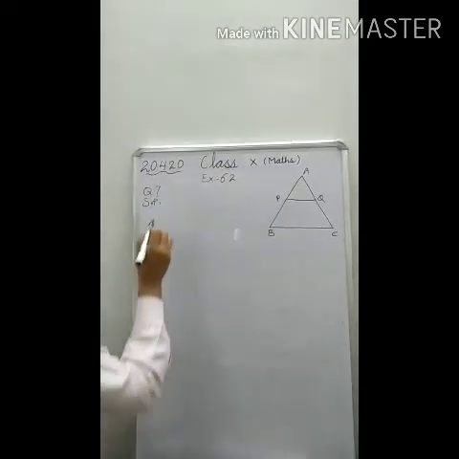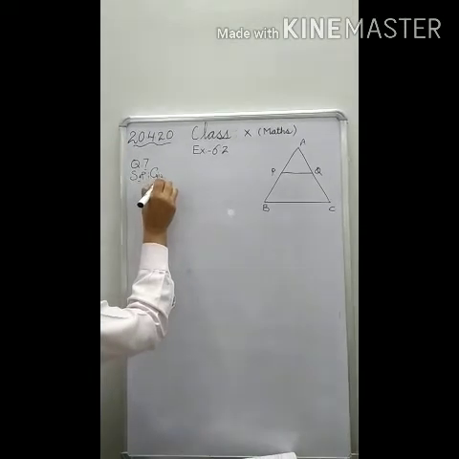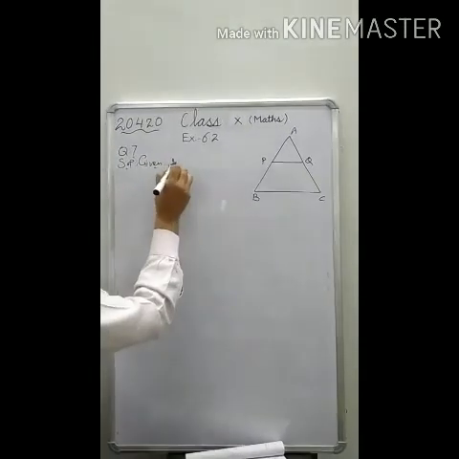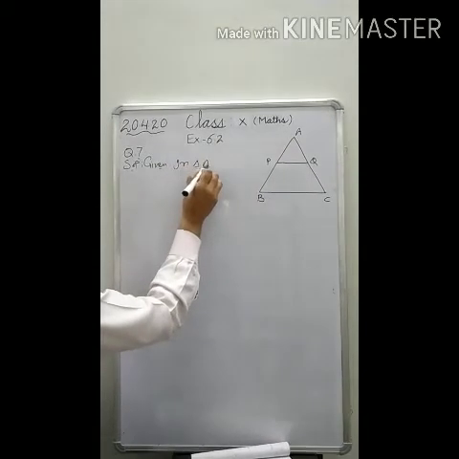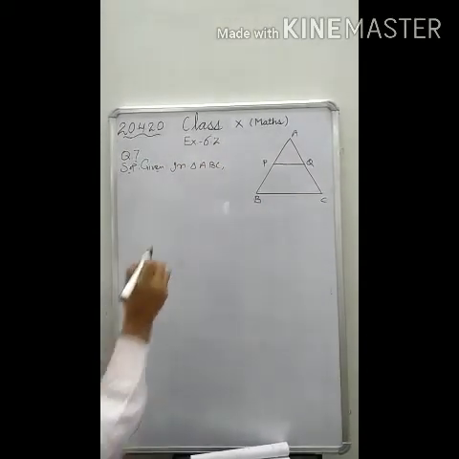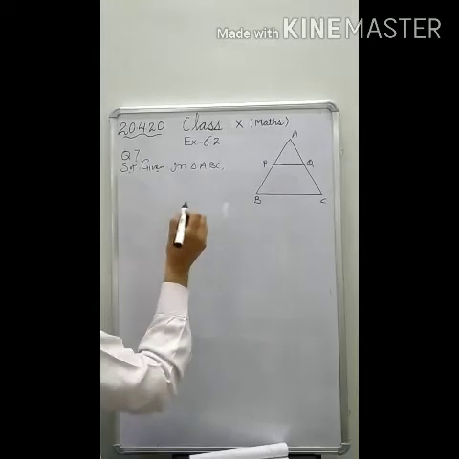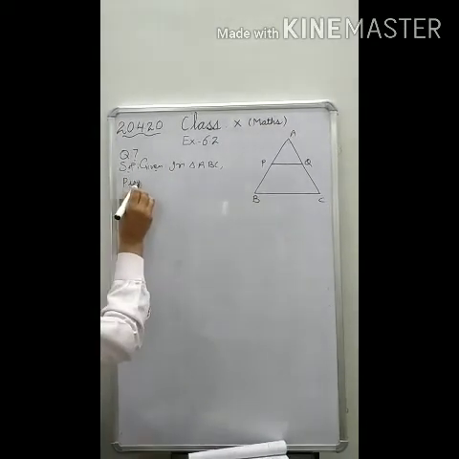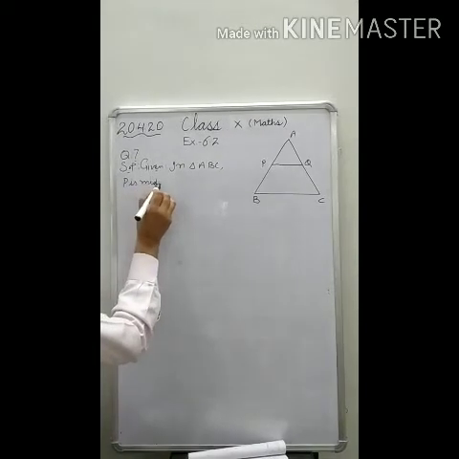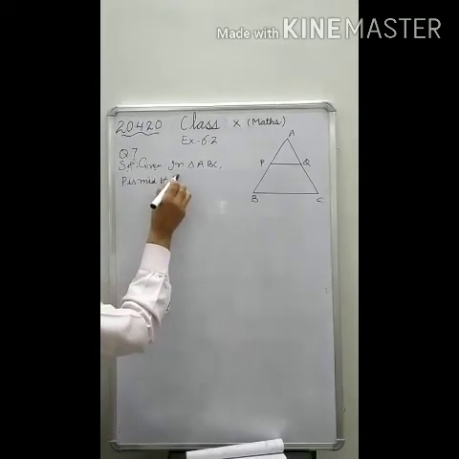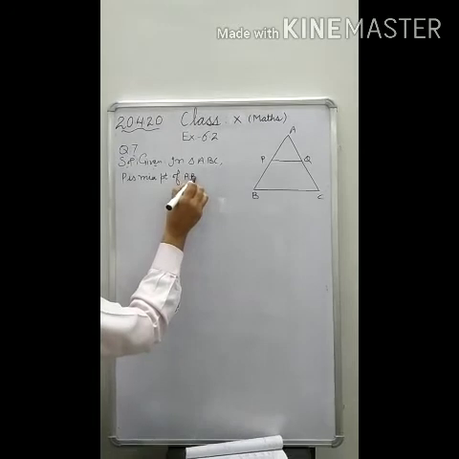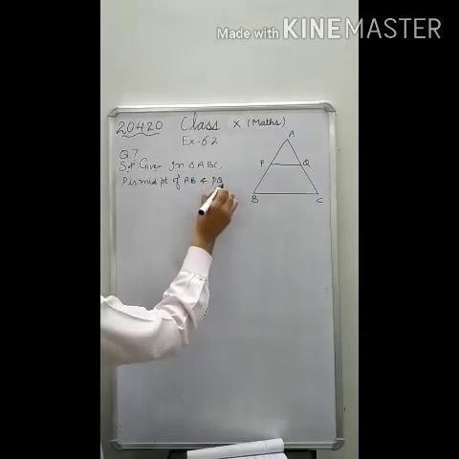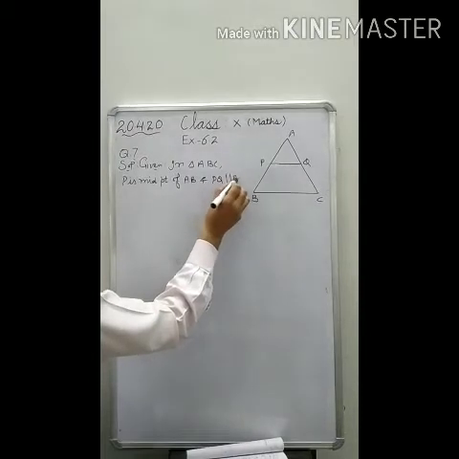First of all you have to write the given. In triangle ABC, P is the midpoint of AB, and moreover this line PQ is parallel to BC.